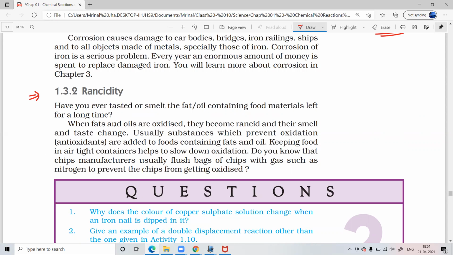Rancidity. Have you ever tasted or smelled the fat or oil containing food materials left for a long time? When fats and oils are oxidized, they become rancid and their smell and taste change. Usually, substances which prevent oxidation, that is, antioxidants, are added to foods containing fats and oil. Keeping food in airtight containers helps to slow down oxidation. Do you know that chips manufacturers usually flush bags of chips with gas such as nitrogen to prevent the chips from getting oxidized?